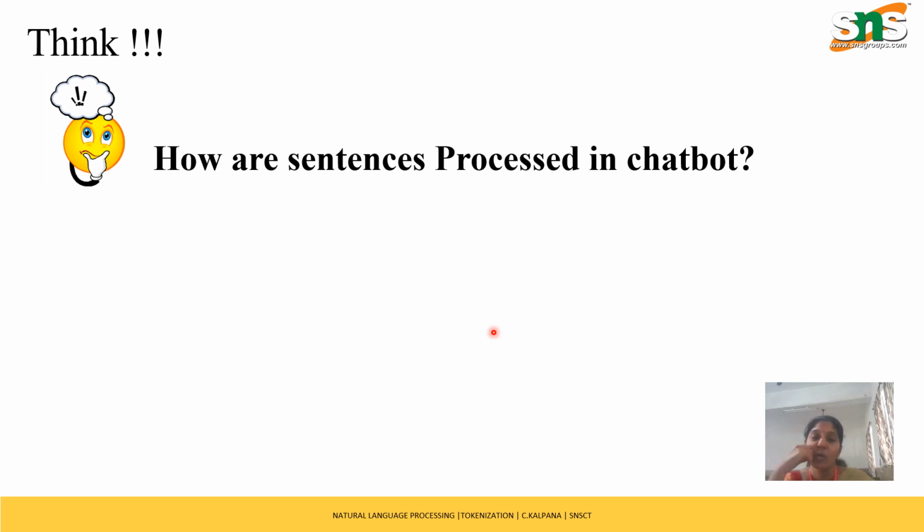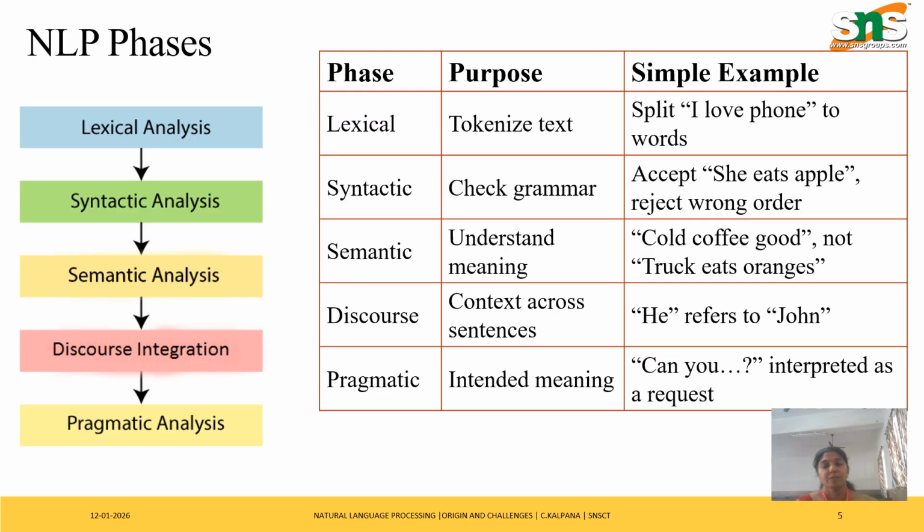We'll see what is the technique behind this process, how our chatbot is understanding a lengthy sentence or paragraph or whatever we say. How does our system process our entire sentence, or if we have a lengthy paragraph, how does it process it?